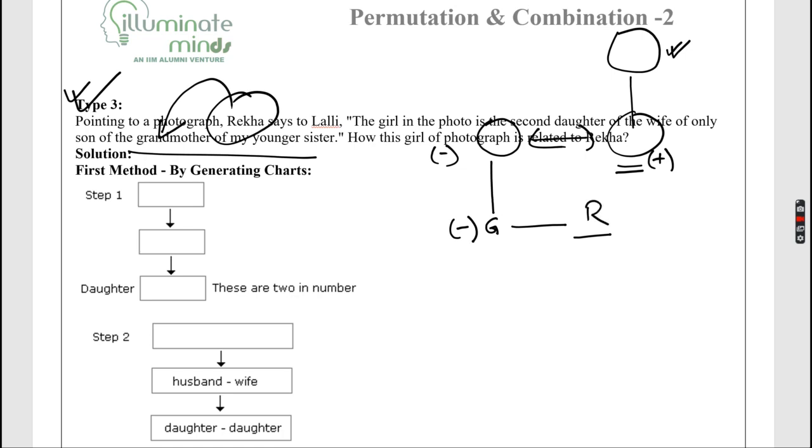So this is Rekha. This is Rekha's younger sister Lali. I'm not sure about Lali, but this is Rekha's younger sister. How is this girl in the photograph related to Rekha? So that's for sure. I'm not sure about Lali, but this girl is the sister of Rekha. So there's no doubt about it.